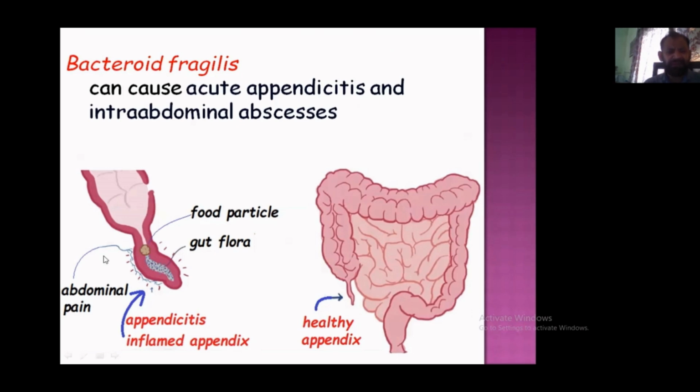Another indication of metronidazole is appendicitis, which is caused by Bacteroides fragilis. You can see here the healthy appendix, and this is the inflamed appendix.